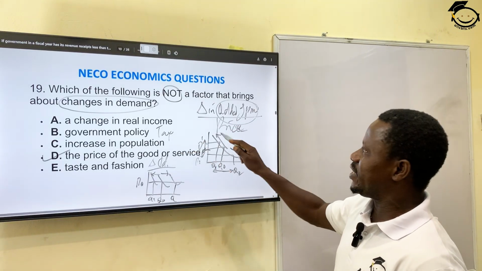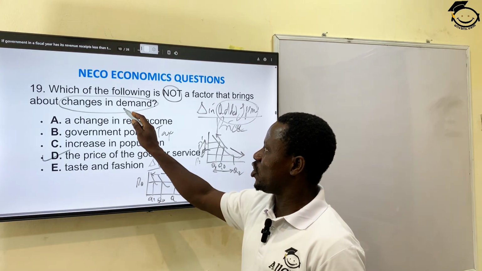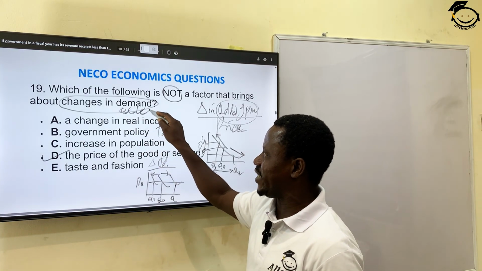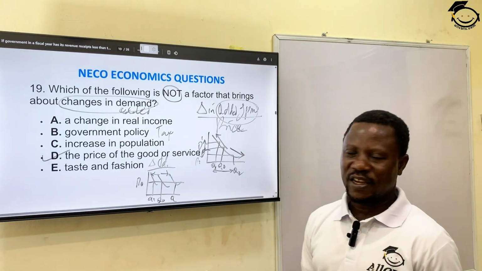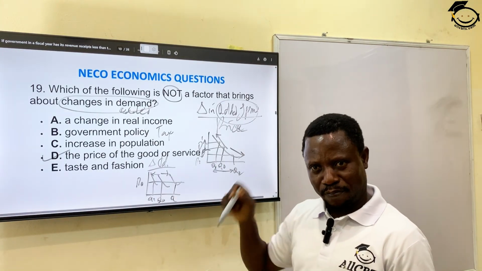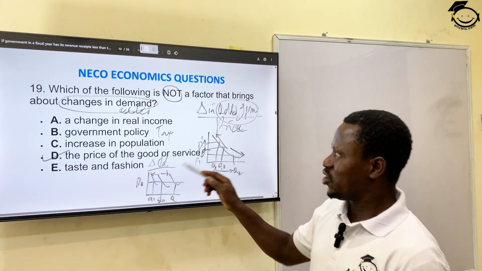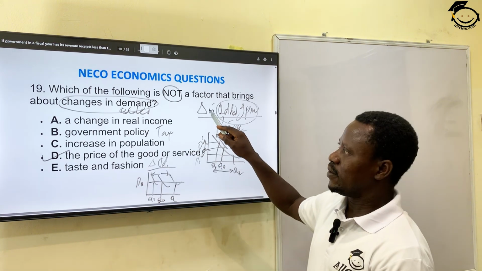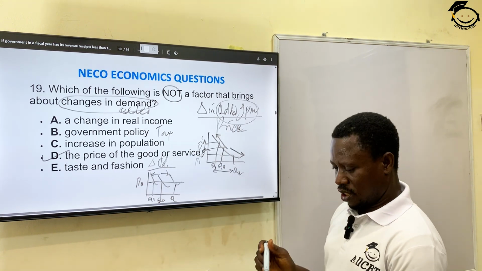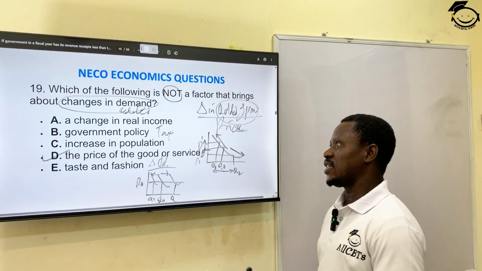It would only be correct if the question had said change in quantity demanded, because that is the only factor that brought about this, the price of the good or the price of the service. But change in demand is talking about other factors, which are these that bring about change in demand. I hope you understand that very well.